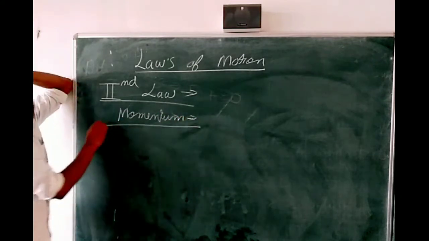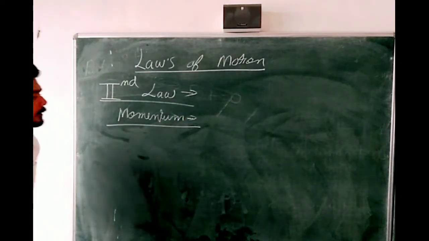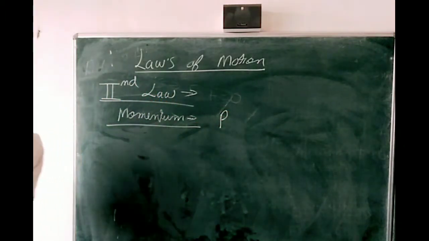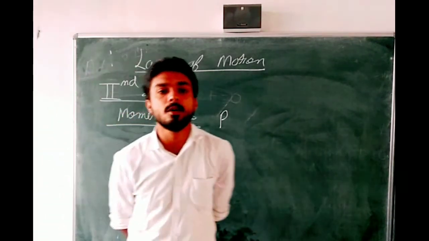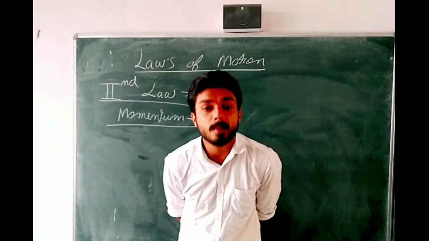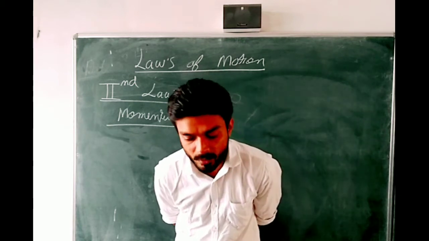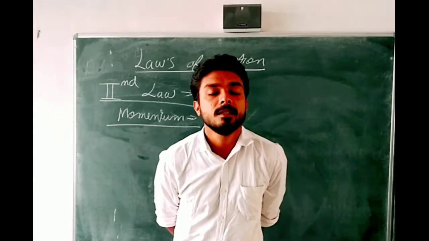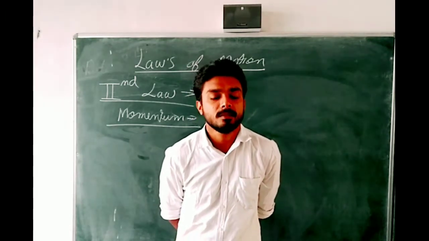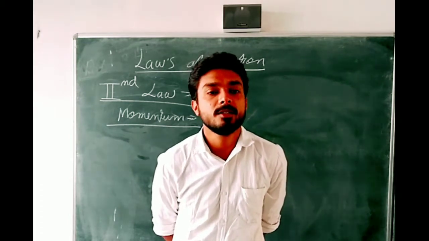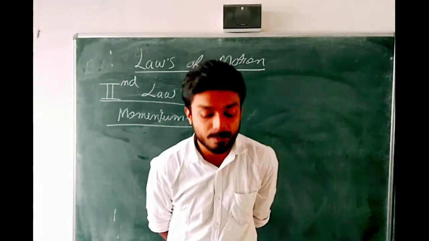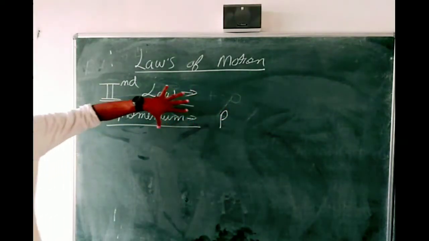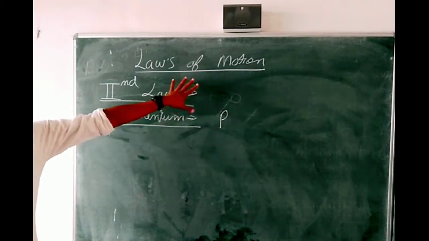Then I am going to discuss about the momentum. It is denoted by a letter P. We will use the symbol P to denote the momentum. To understand the concept of momentum, students, I am going to take an example, and I have already told you that always study physics by taking examples of your daily life. Again I repeat, always try to study the physics by taking examples of your daily life. Students, to understand the concept of momentum, I have an example.